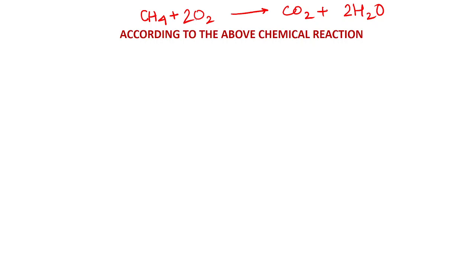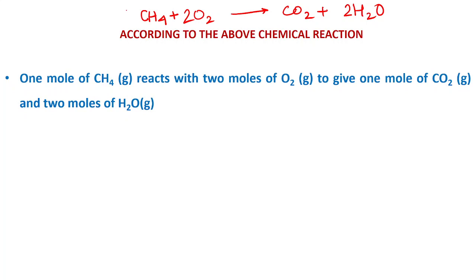Now here you see the values, one by one. This reaction says that 1 mole of CH4 reacts with 2 moles of oxygen. You see, 1 mole, because if nothing is written in the coefficient, it means 1. So 1 mole of CH4 reacts with 2 moles of oxygen to give 1 mole of carbon dioxide and 2 moles of water. This reaction is expressed in terms of moles here.